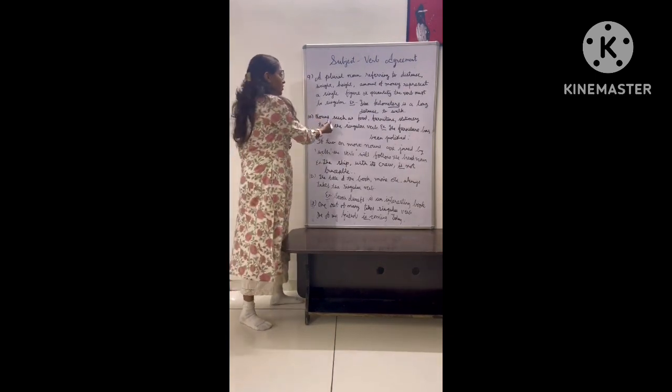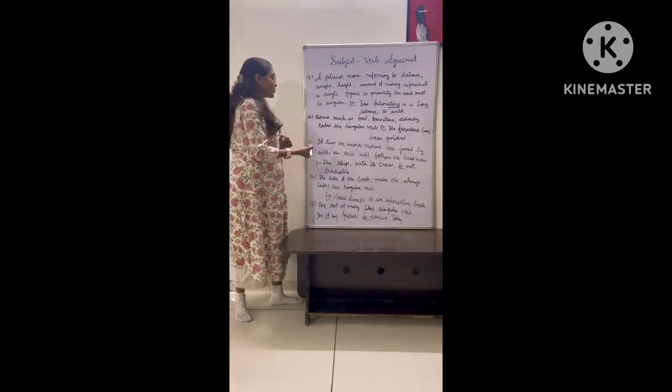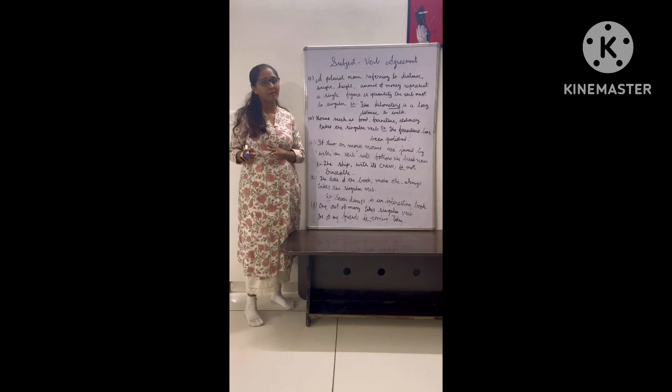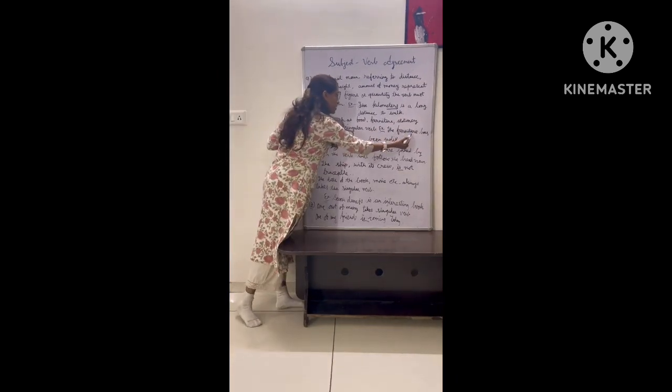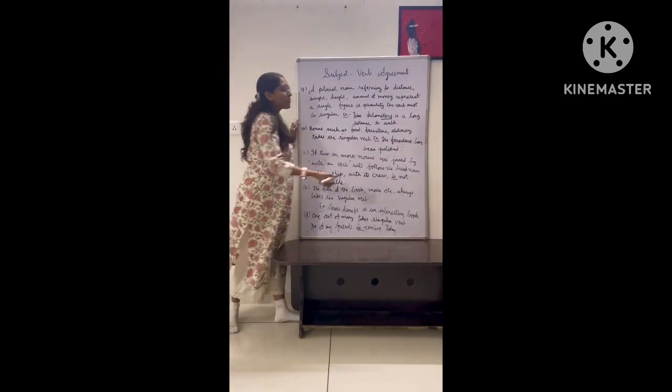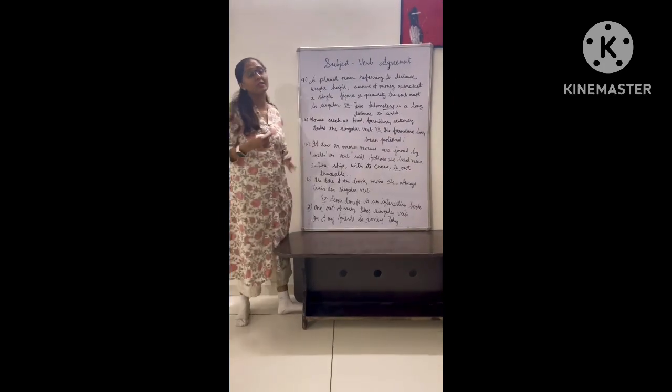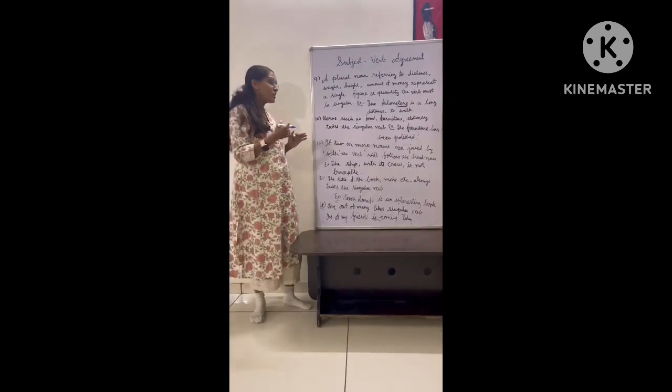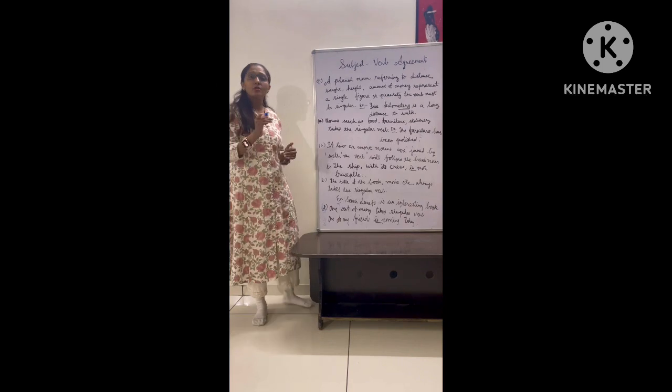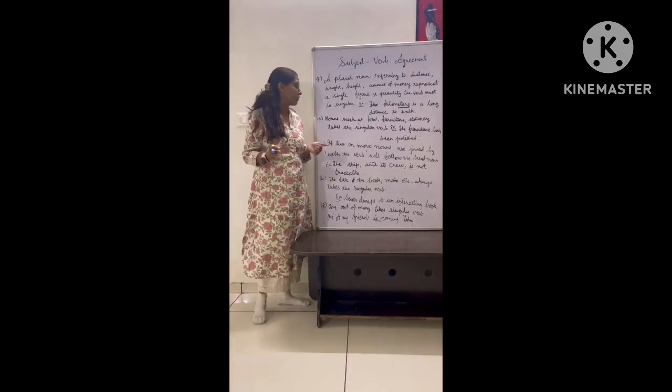Next rule, nouns such as food, furniture, stationery, they always take the singular verb. For example, the furniture has been polished. Here we haven't written have been, right? Because furniture is singular. Stationery is costly, right? So again, they will always take the singular verb.